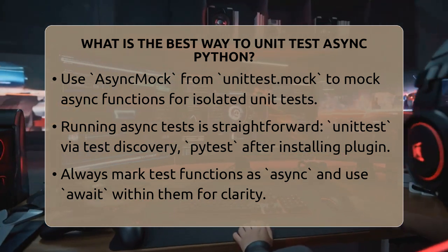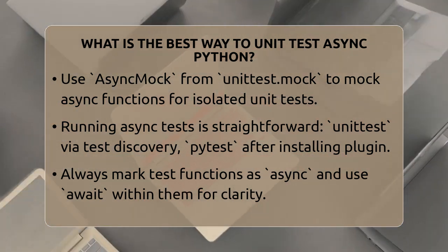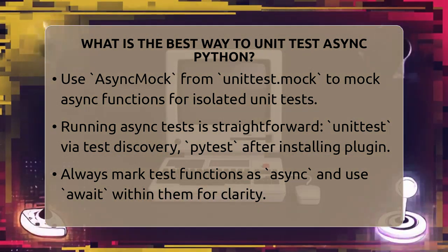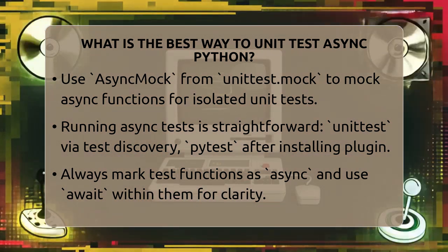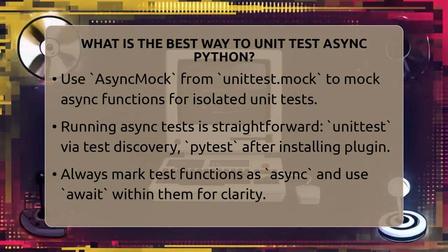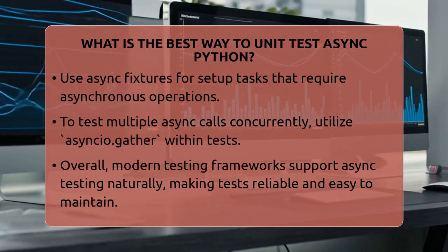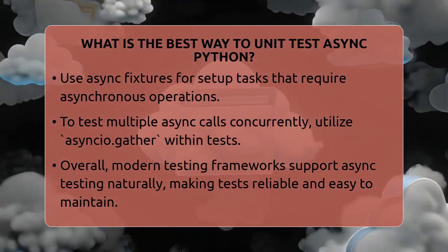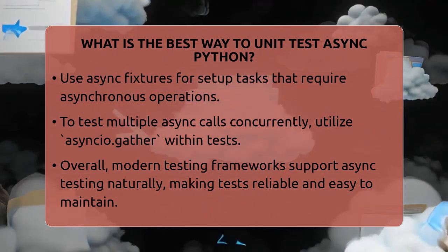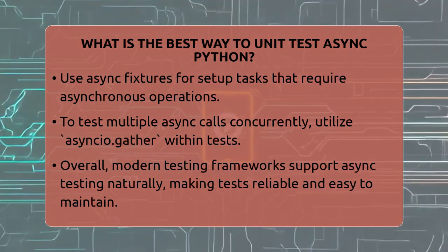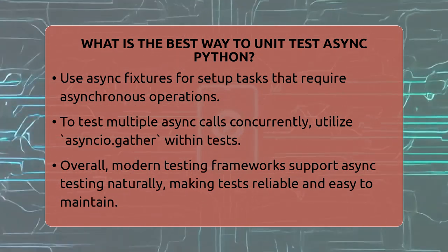Some tips to keep in mind: always write your test functions with the async keyword and use await inside them. Use the correct class or decorator depending on your framework. If you need to set up resources before tests run, use async fixtures. When mocking, use async mock to create awaitable mocks. And if you want to test multiple async calls at once, use async to run them concurrently in your tests.